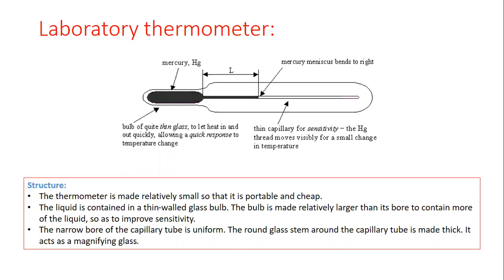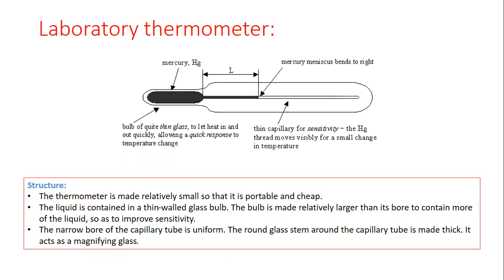So beta, there are three main parts inside the laboratory thermometer. First is the bulb made of aluminum, and inside the bulb a constant volume of mercury is present. When the temperature changes, there is a change in the volume of the mercury present inside the bulb. When the temperature is increasing, the mercury starts to rise up, and when the temperature is decreasing, the mercury level in the capillary tube starts to fall down.